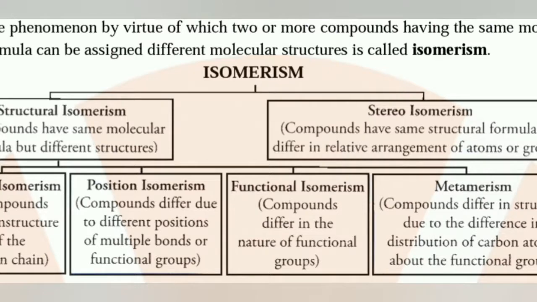Again, structural isomerism is classified into four categories: chain isomerism, position isomerism, functional isomerism, and metamerism. Chain isomerism: difference in arrangement of C atoms in the chain. Position isomerism: compounds differ due to different positions of multiple bonds or functional group. Functional isomerism: compounds differ in the nature of functional groups. And metamerism: compounds differ in structure due to difference in the distribution of carbon atoms about the functional group.